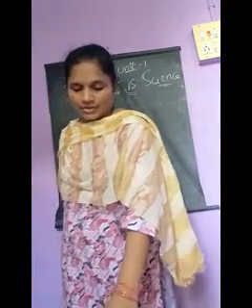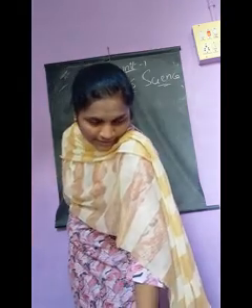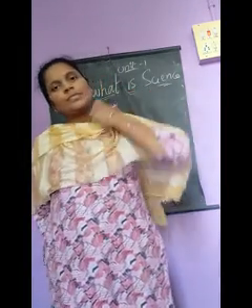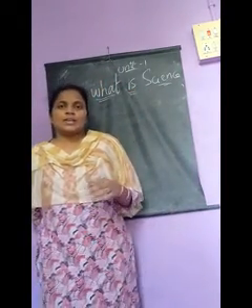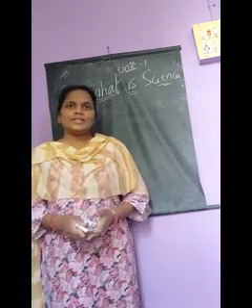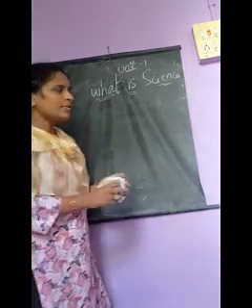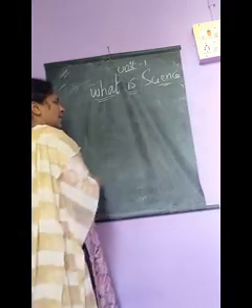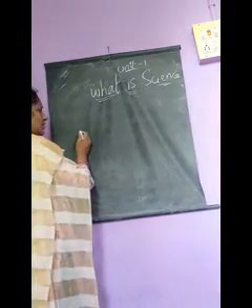Okay. Next, so many types of scientists are there. That means here so many branches are there. Let us discuss some branches of science. What are the branches?